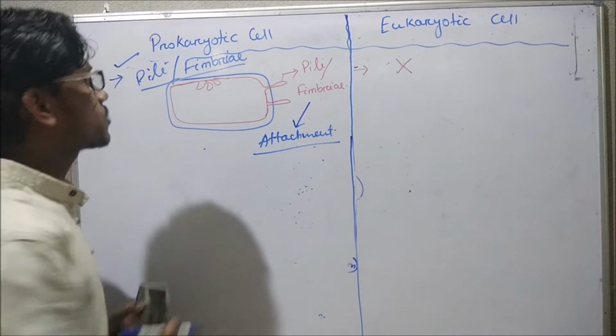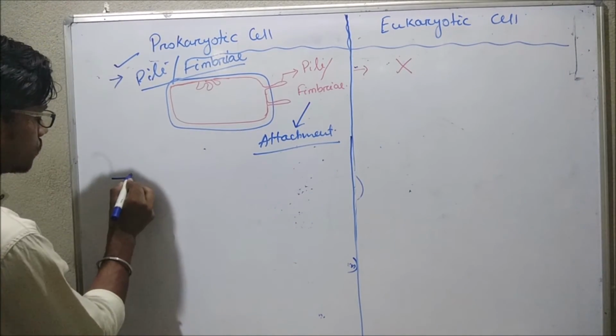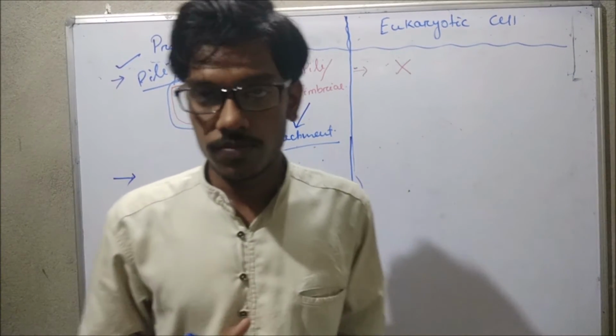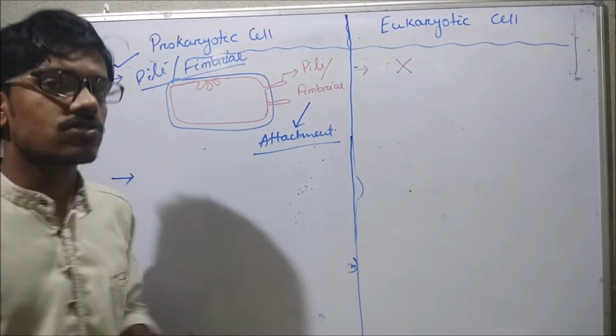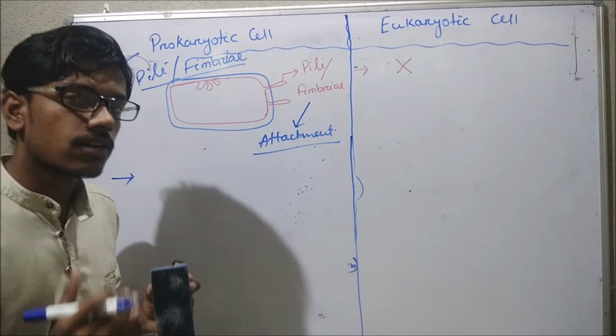Okay, let's come to another difference. If you see the vacuole, as we know that in the case of a prokaryotic cell, there is absence of a proper membrane-bound cell organelle.